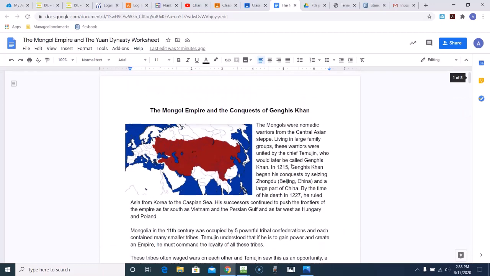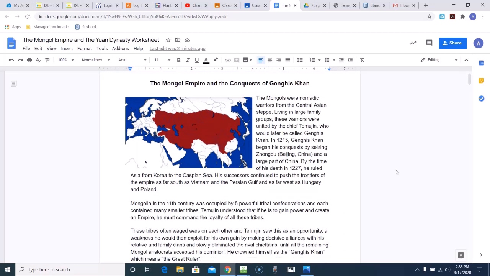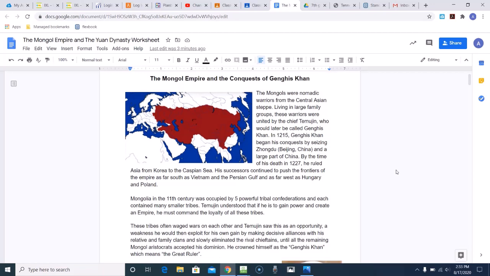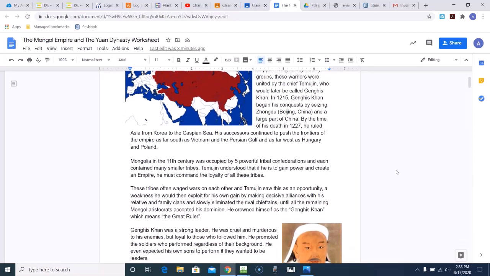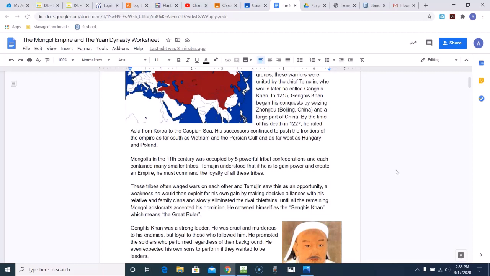Okay, the Mongols were nomadic warriors from the Central Asian steppe. Living in large family groups, these warriors were united by chief Temujin, who would later be called Genghis Khan. In 1215, Genghis Khan began his conquest by seizing Zhongdu and a large part of China. By the time of his death in 1227, he ruled Asia from Korea to the Caspian Sea. His successors continued to push the frontiers of the empire as far south as Vietnam and the Persian Gulf, and as far west as Hungary and Poland.